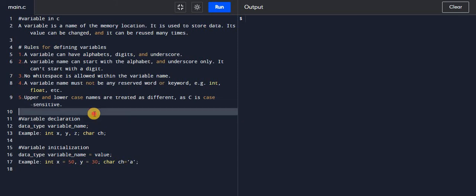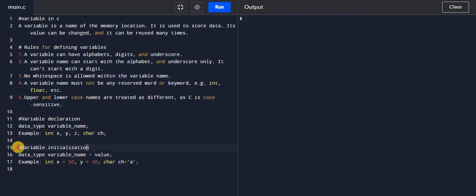Next, how to declare the variable. The syntax to declare the variable is first the data type, whether it is an integer, float, character, and then the variable name. So the example is int x, y, z and char ch.